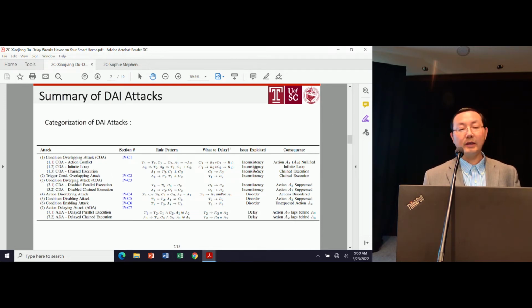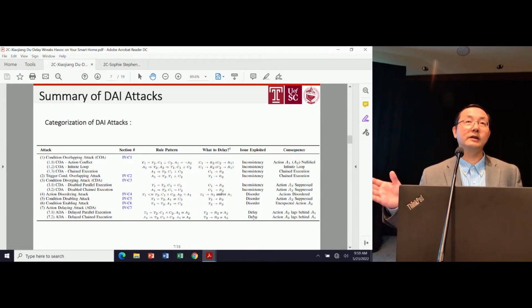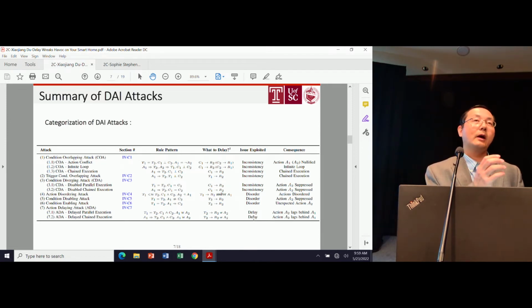The main issues being exploited are the 2 I mentioned, inconsistency and disorder, and sometimes the delay directly. Like the attacker can delay a command sent to the IoT device, like locking the door or sending the fire alarm.